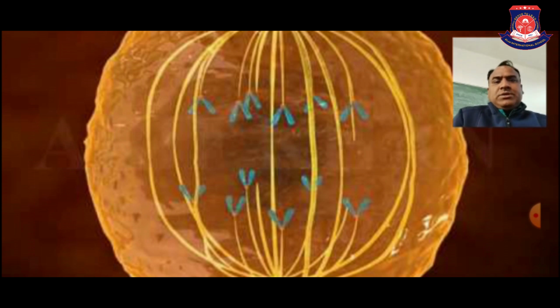Meiosis takes place in germinal cells which produce gametes, like the ovum, which is a gamete, or egg is a gamete, and similarly sperm is a gamete. In meiosis, one cell gives rise to four cells, but in today's lecture we will discuss mitosis, in which one cell gives rise to two cells without any reduction in chromosome number. Okay, let's start.